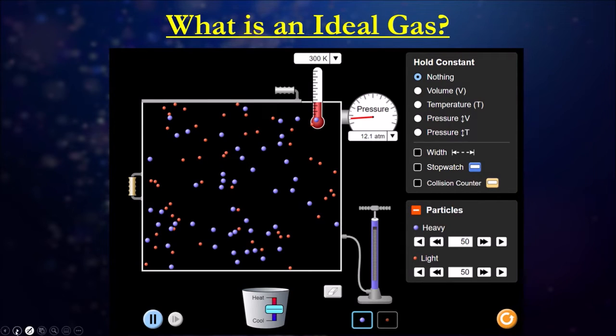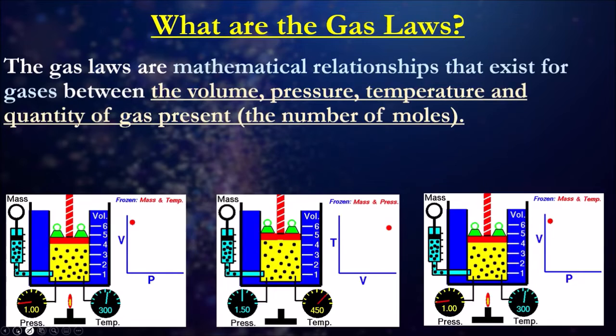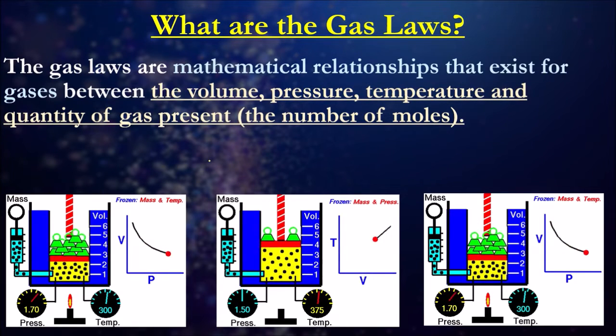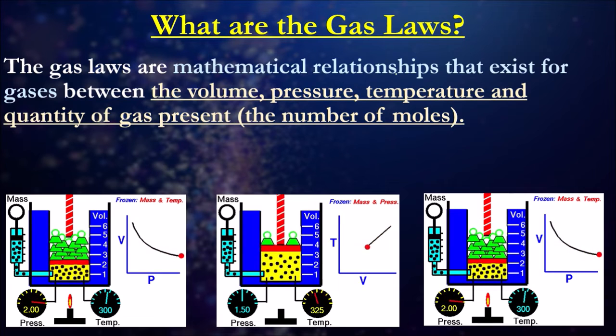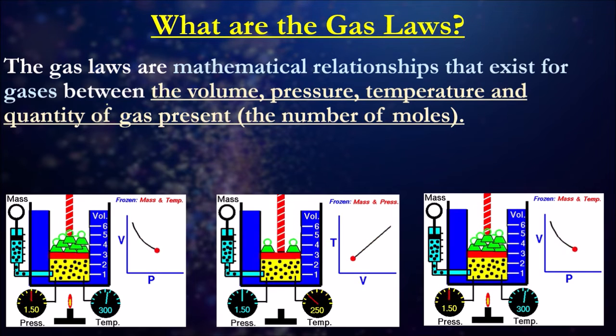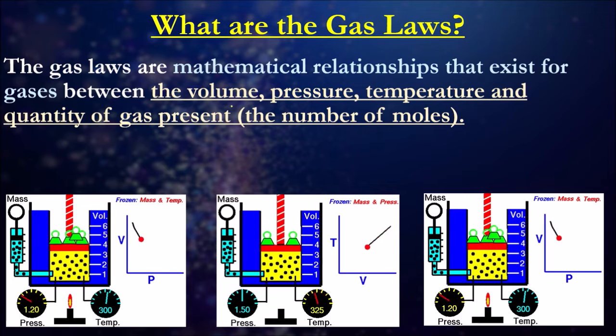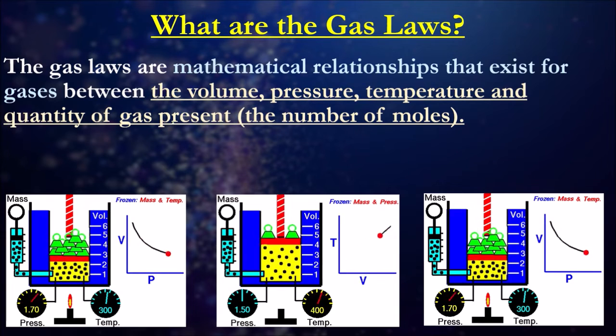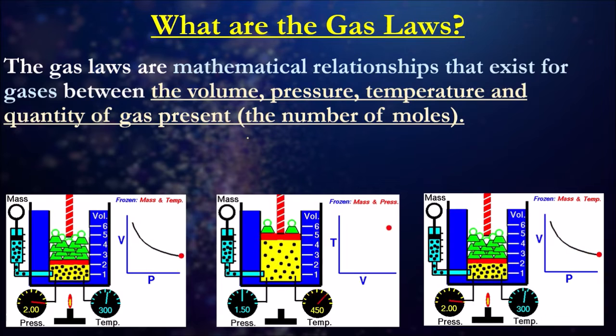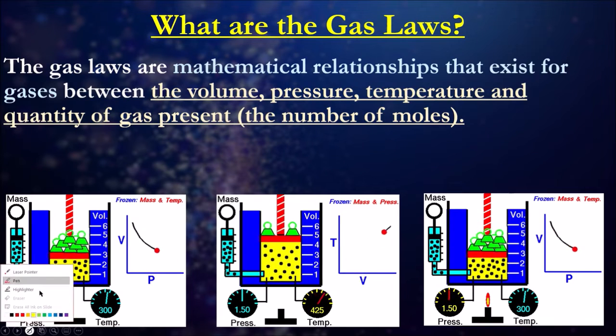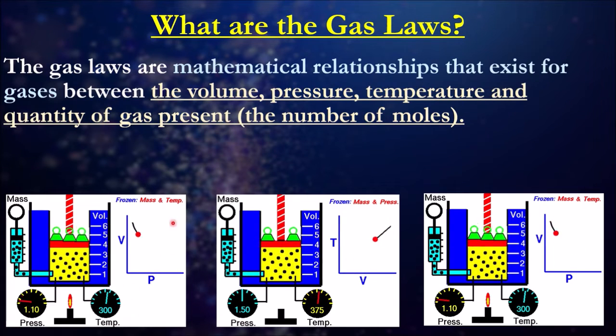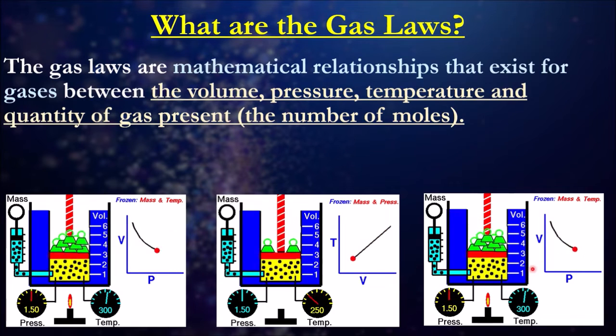And then the next part is looking into the gas laws. The gas laws are just mathematical relationships used to describe the relationship between the volume, the pressure, the temperature, and the amount of gas particles you have in a certain system. As you can see, these are essentially the three gas laws we're going to look at.